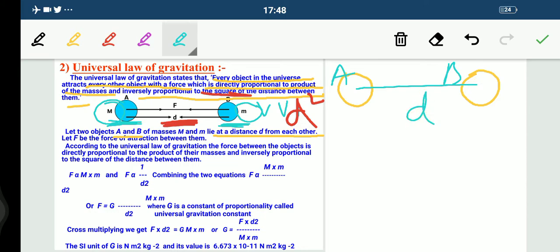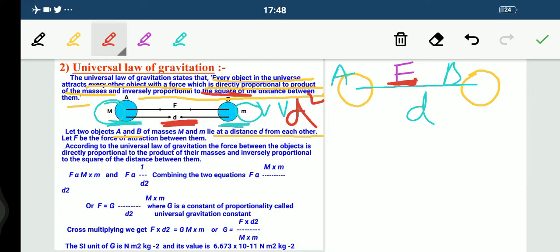Now let F be the force of attraction between them. There is a force of attraction between these two objects, because it has been said in the definition that every object in the universe attracts each other. So there must be some attractive force over here. That is what the force is, so we have represented this force with F.